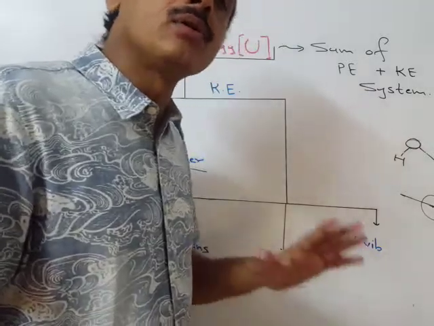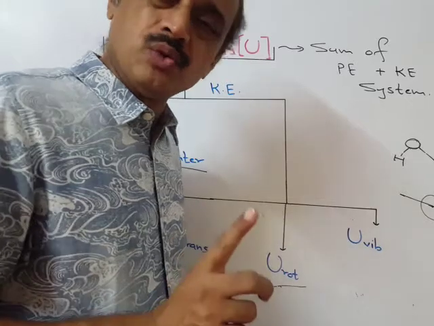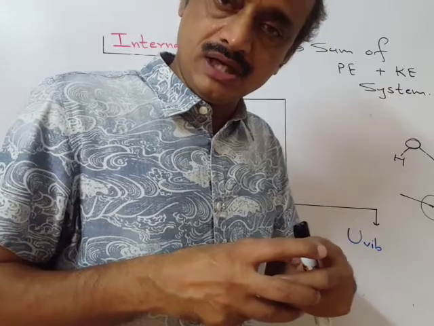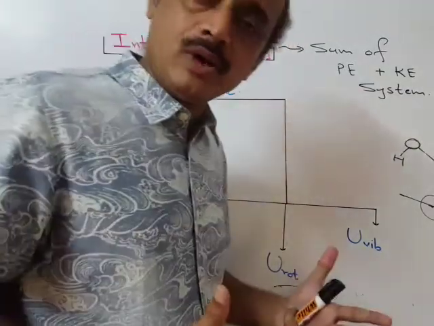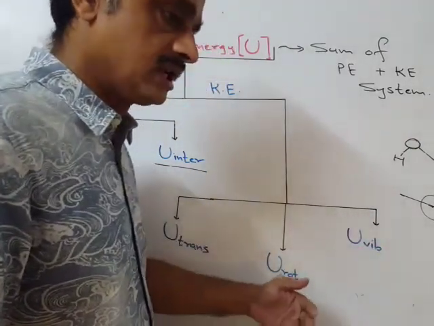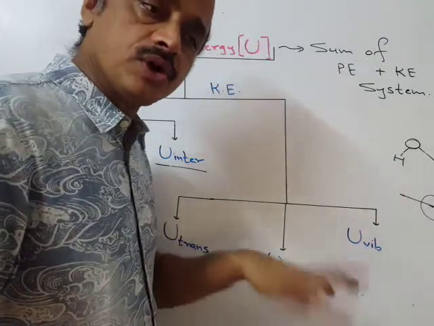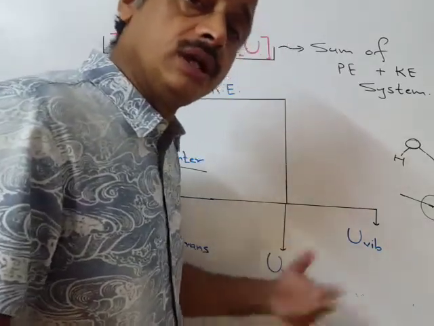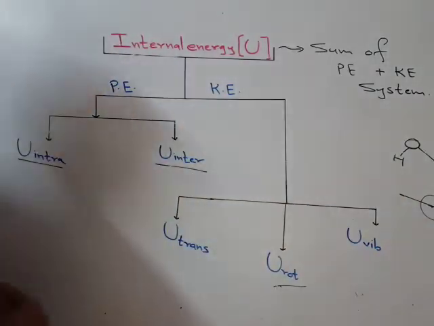Vibrational is applicable for solid, liquid and gas, all, but at least one covalent bond should be present, because for vibrational, as I have just told you, for this to happen a covalent bond is necessary. So kinetic energy due to vibrational motion, internal energy vibrational, VIB in short, is because of the presence of a covalent bond, irrespective of whether it is solid, liquid or gas. So these 5 factors we have to consider.